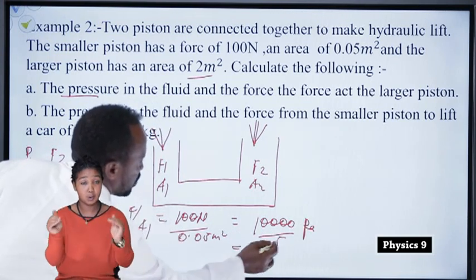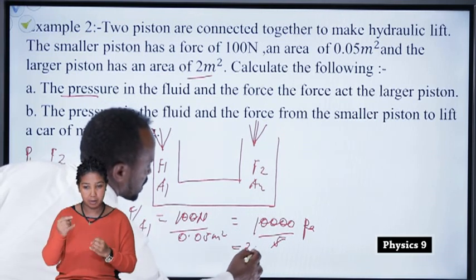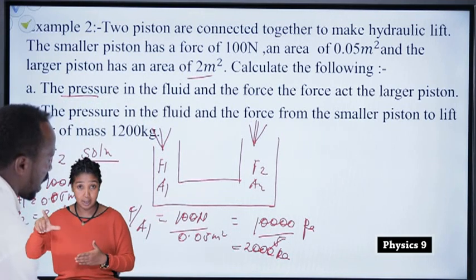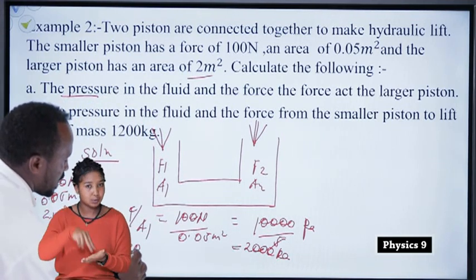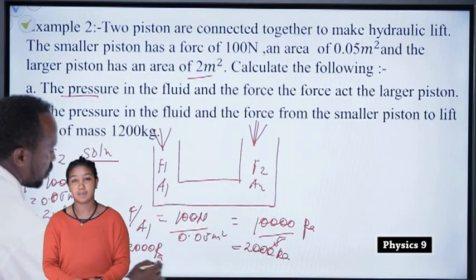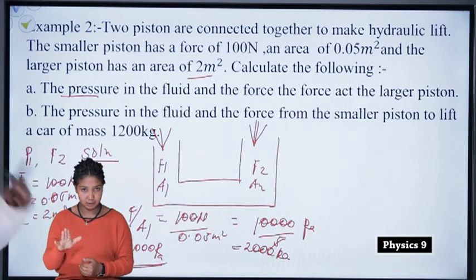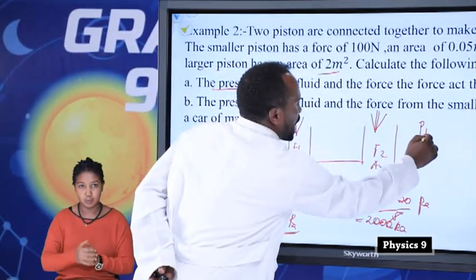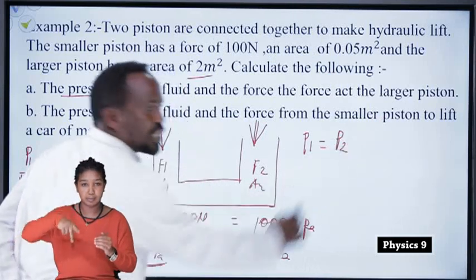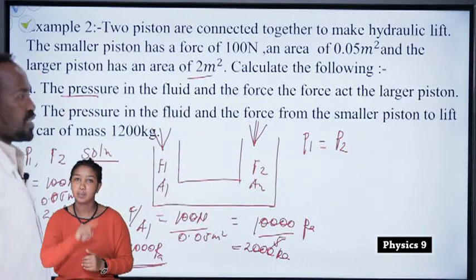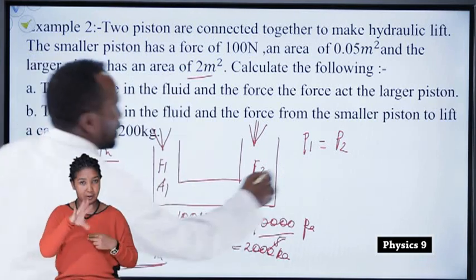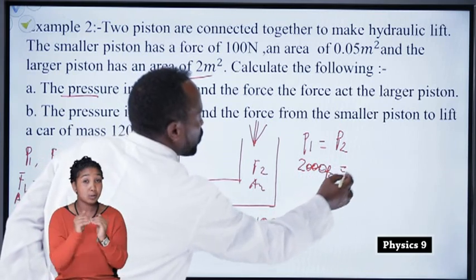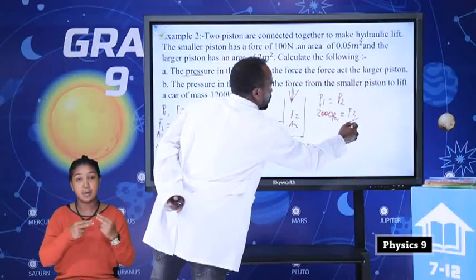Therefore, P1 is equal to 2000 Pascal. We get P1. But we know from Pascal's principle that P1 equals P2. What is P2, student? We have P1 as 2000 Pascal, which is equal to P2, meaning F2 over A2.